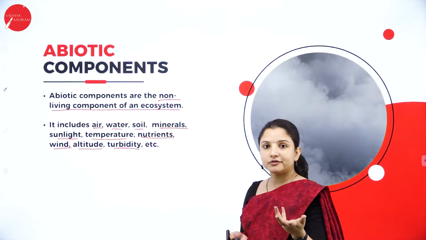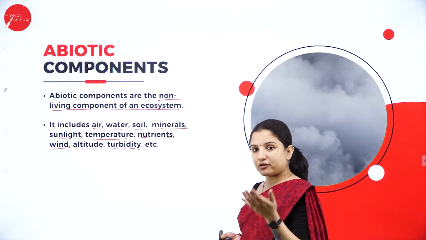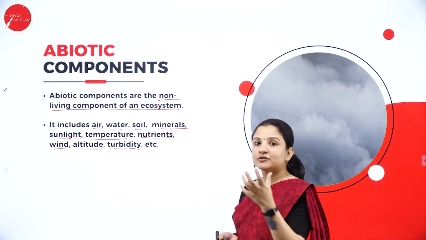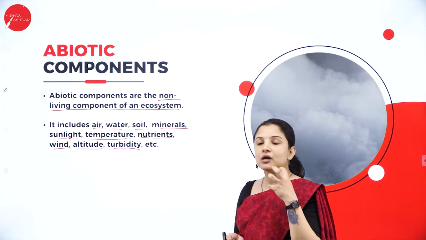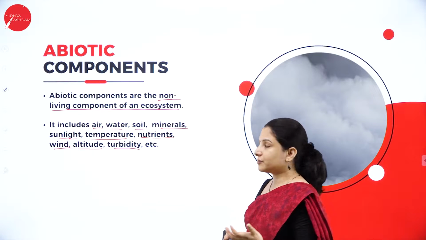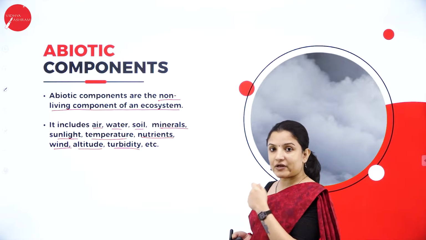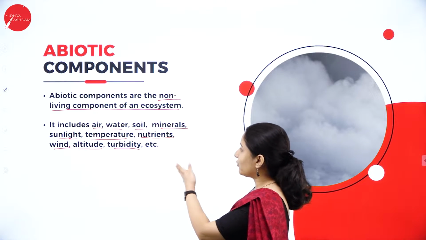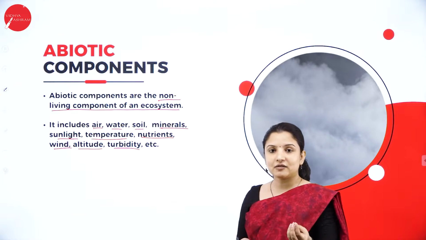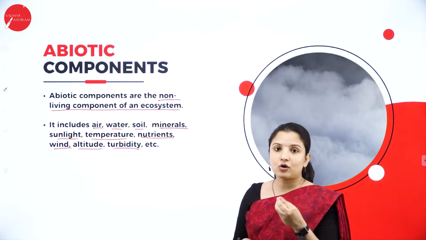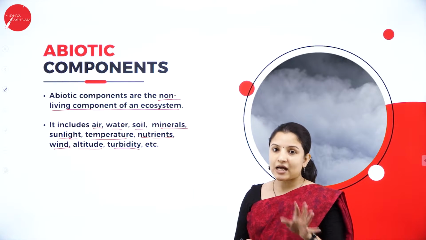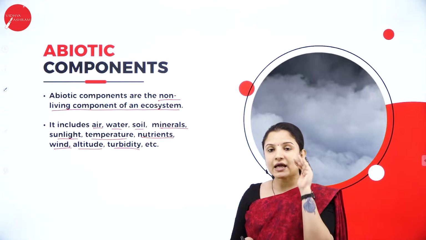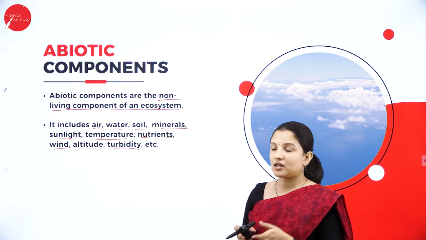Water is also needed for the proper growth and development of the plant, as well as soil. Soil is needed in order to provide nutrients to the plant, and minerals are also very important for the plants. Likewise, there is sunlight. Sunlight is needed because plants cannot photosynthesize in the absence of sunlight. So air and sunlight together are very important.